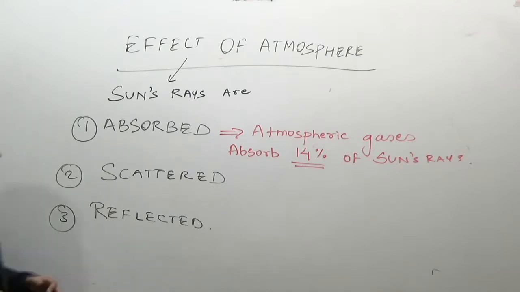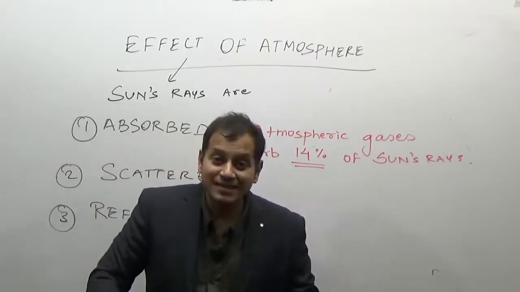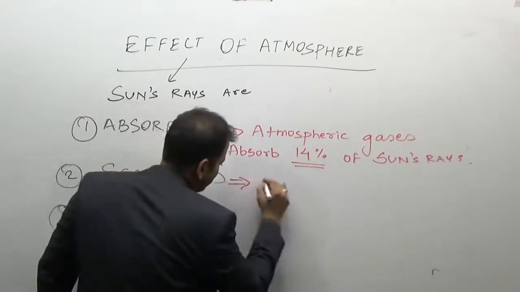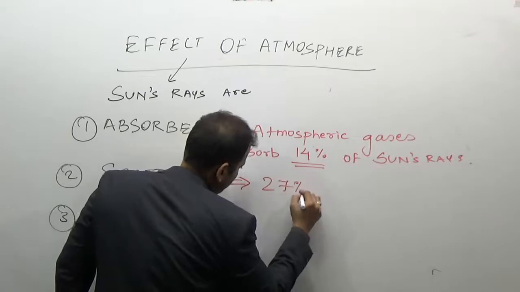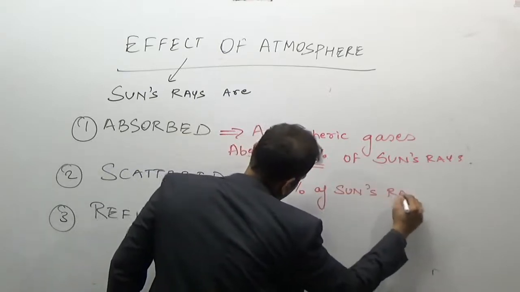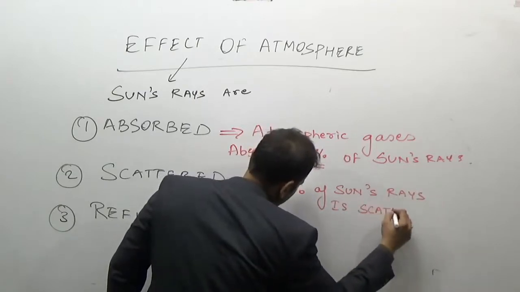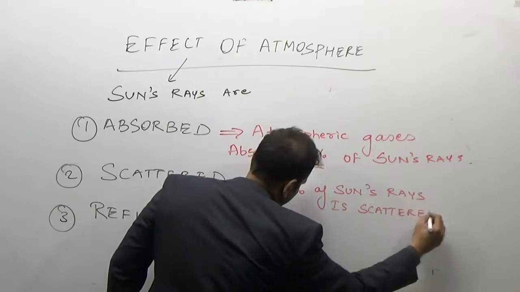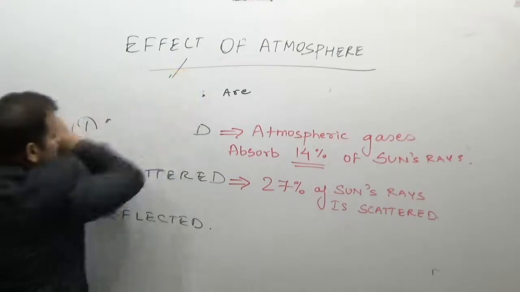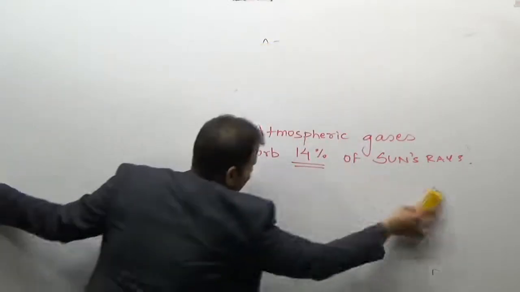Now, the second effect is scattering. Of the sun's rays which come, 20% is scattered.